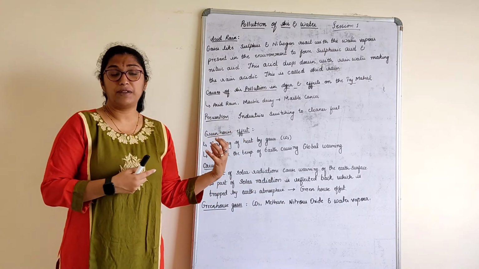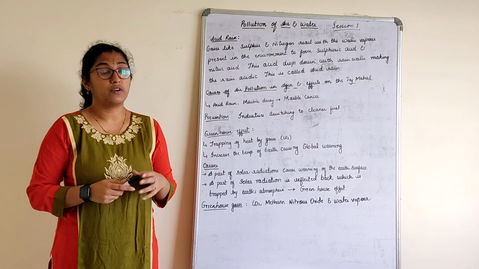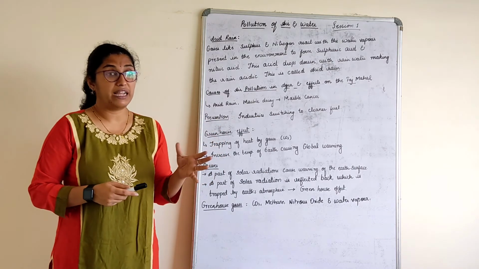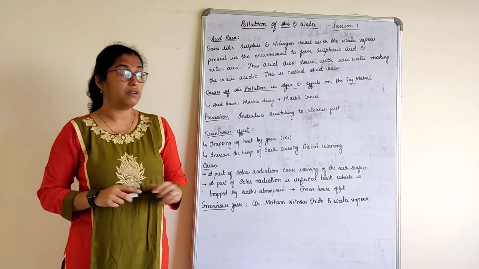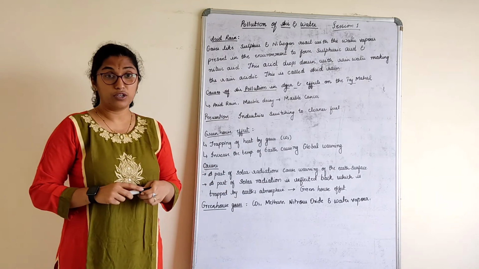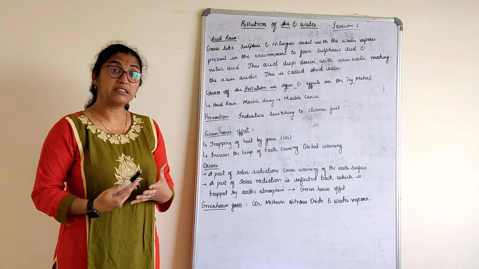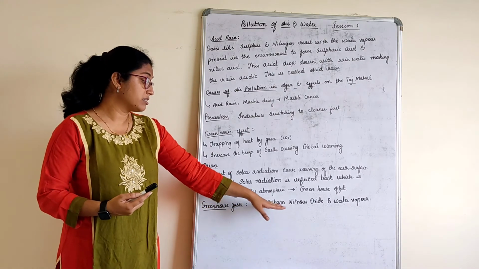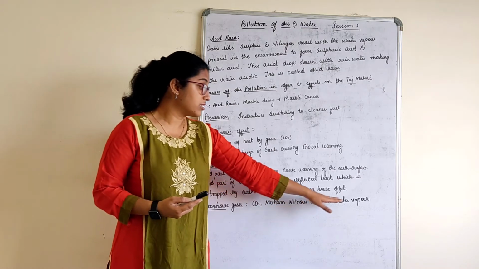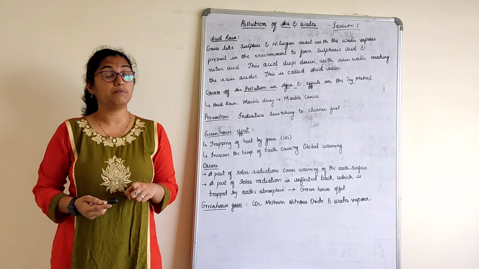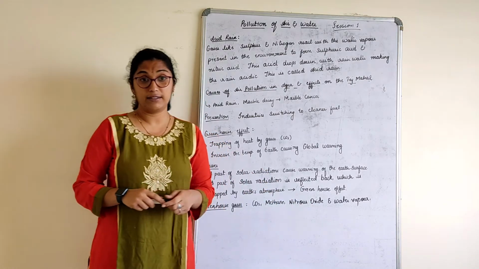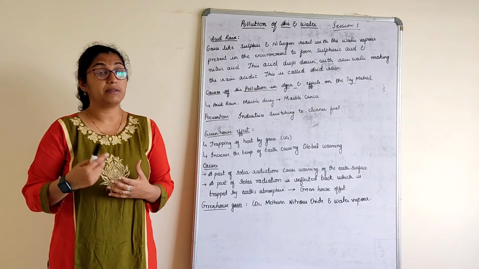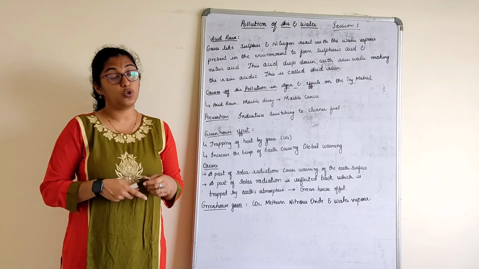See, in the previous session's chapter we studied conservation of plants and animals. Then we studied what leads to the greenhouse effect and global warming. It is the same thing we are studying here. What are these greenhouse gases? Carbon dioxide, methane, nitrous oxide and water vapor. Another important question: what are greenhouse gases? You can just write this. So these greenhouse gases and this effect give rise to global warming.